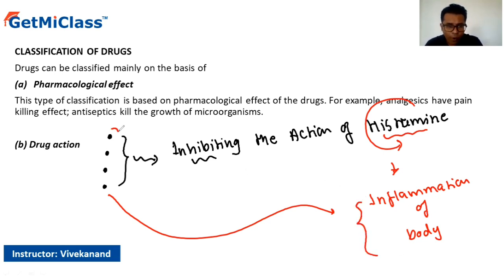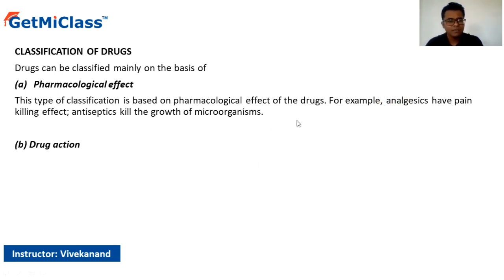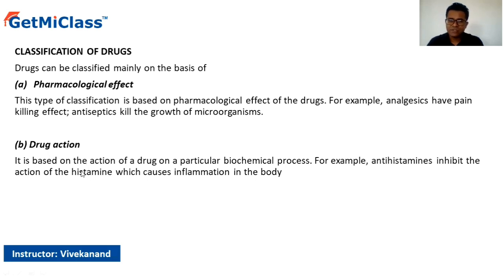So all these drugs which have the same course of action, that is, all of them acting on histamine, such kind of drugs we call antihistamines. So this drug action classification is based on the action of a drug on a particular biochemical process.